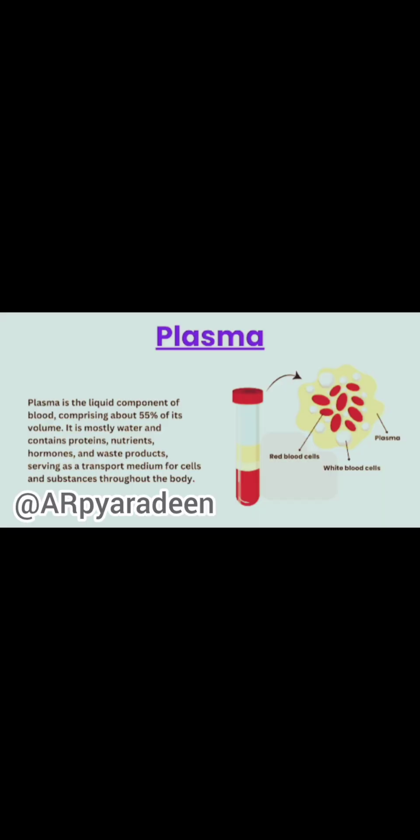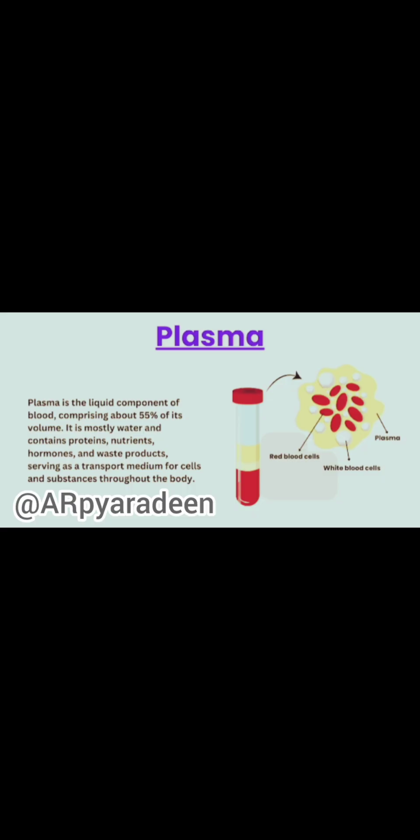Coming to the next part, that is plasma. It is the liquid part of blood or lymph, a straw colored viscous fluid constituting nearly 55% of blood. Out of that 55%, 90 to 92% of plasma is water and 6 to 8% is protein. The proteins are fibrinogen, globulin and albumin. These are the major proteins found in plasma.